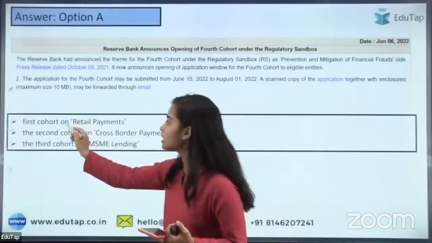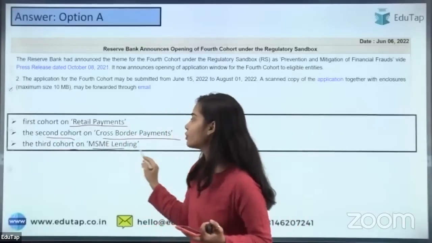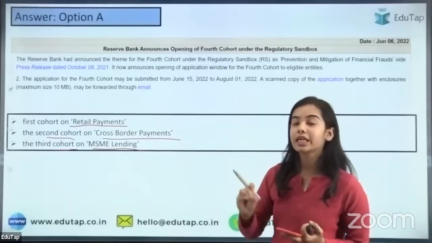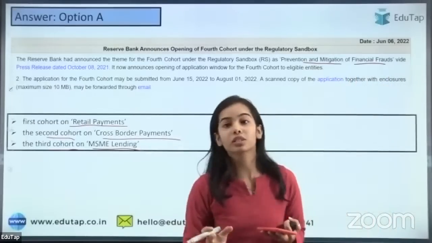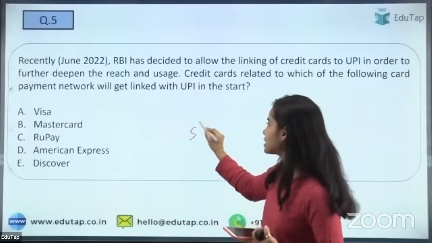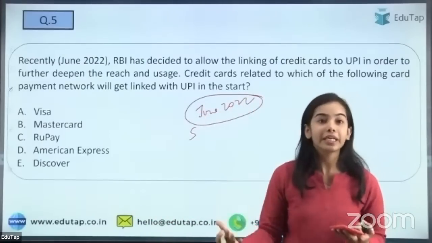So for the first cohort, the theme was retail payments. Second cohort, cross-border payments. Third cohort, MSME lending. And for the fourth cohort, the theme is prevention and mitigation of frauds. Okay. Prevention and mitigation of financial frauds. So the next question here is that recently, in June 2022, there was the MPC, Monetary Policy Committee meeting that was held.